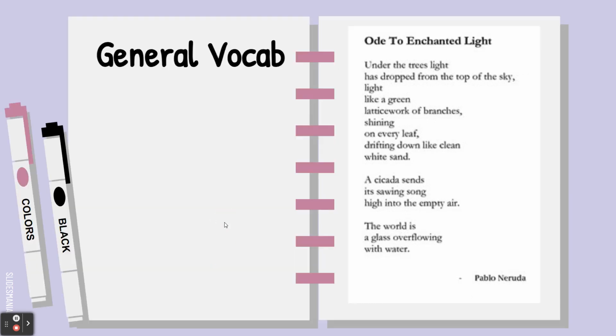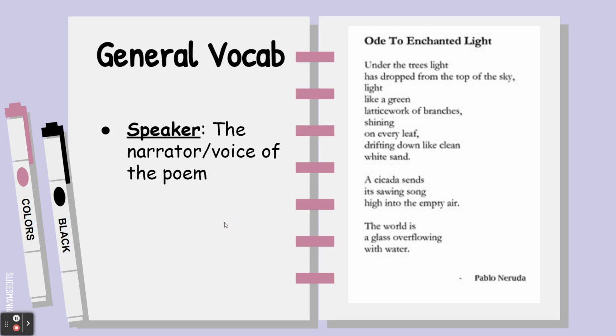Now, we do need to get some general vocab out of the way. All right. So, whenever we're talking about poems, we're going to sometimes talk about the speaker. The speaker is like the narrator or the voice of the poem. It might be a specific person or character, or it could just be an unknown speaker. There are lines, which are not always a full sentence.